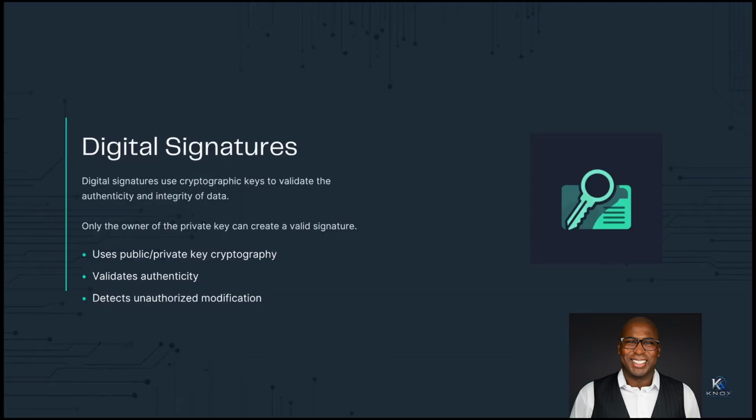Digital signatures use cryptographic keys to validate both legitimacy and integrity. The private key is used to create the signature, and the public key is used to verify it. Because the signature is mathematically tied to the original data, even a small modification to the file will invalidate the signature. That's what makes digital signatures effective for detecting tampering.